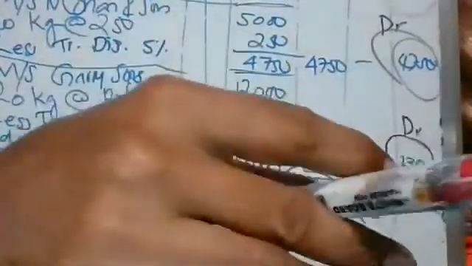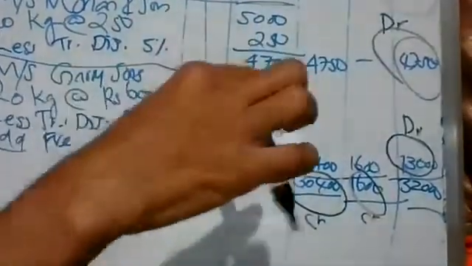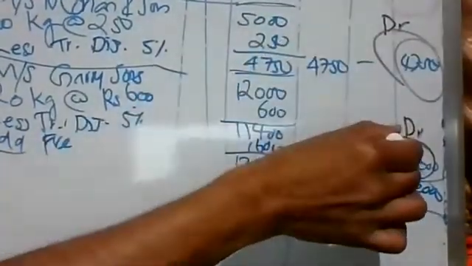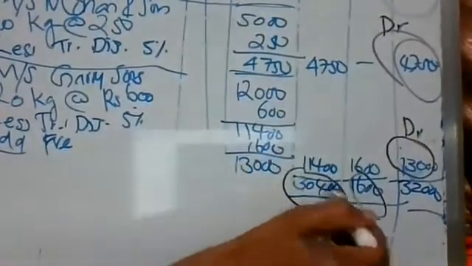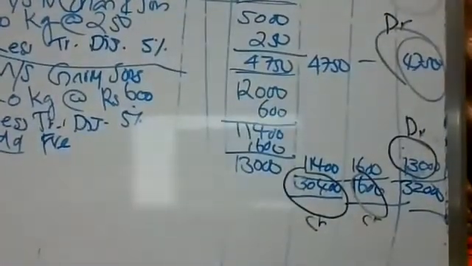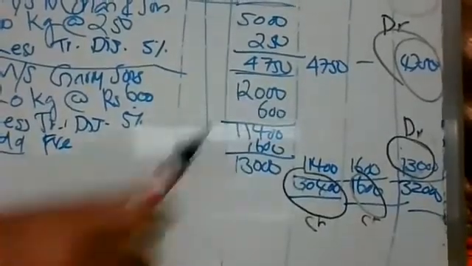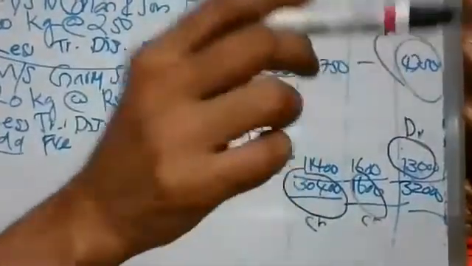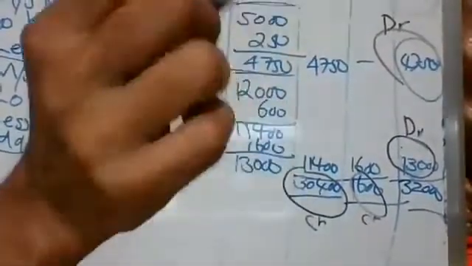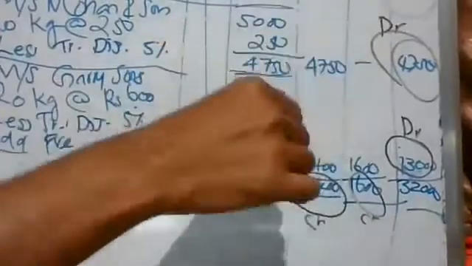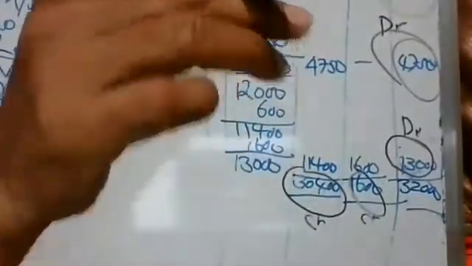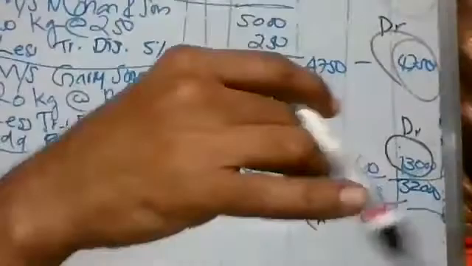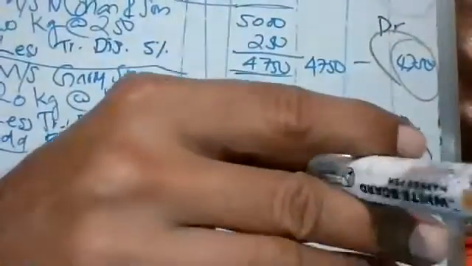13,000, we write. Before moving further, as a bright accountancy student, you have to do a small verification work. The total of all these debits should match with the credit. Cross verification. Before you pass the journal entry, do this work. A smart accountancy student will be doing this internal verification. Then only think about the journal. So no need to learn this subject by heart. Are you understanding what I told?